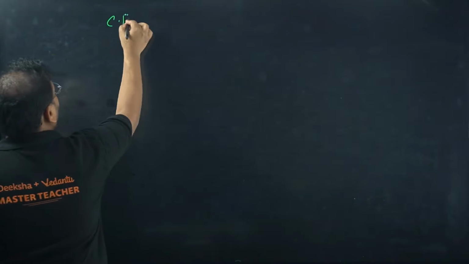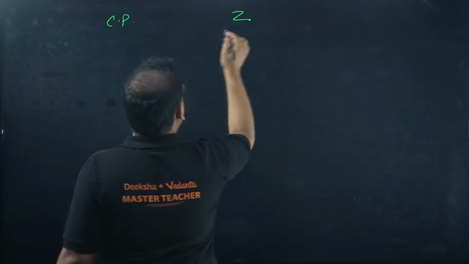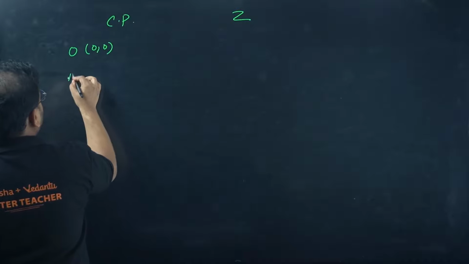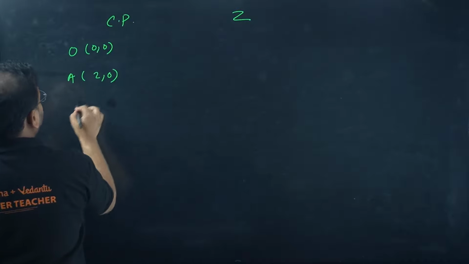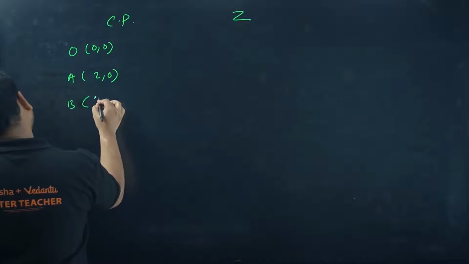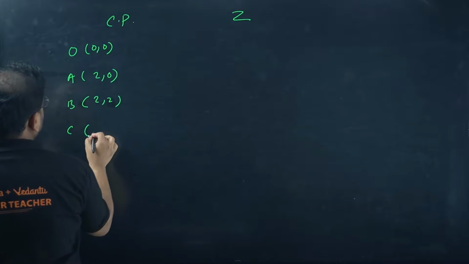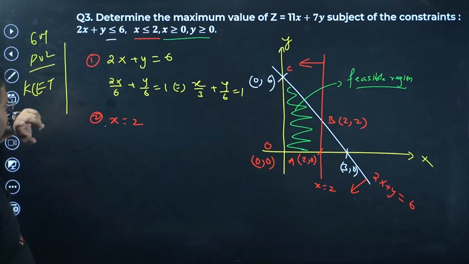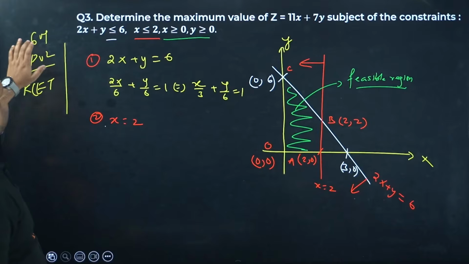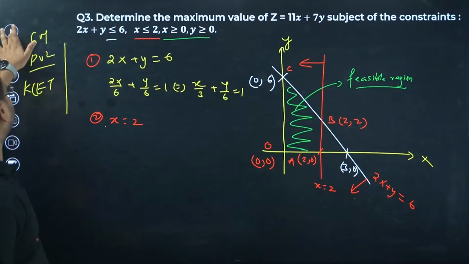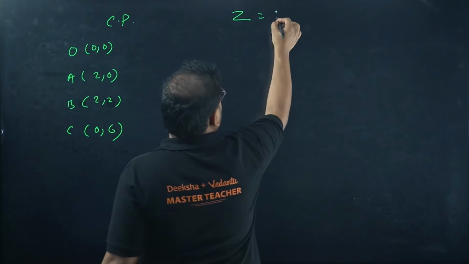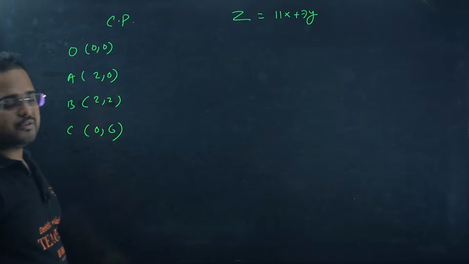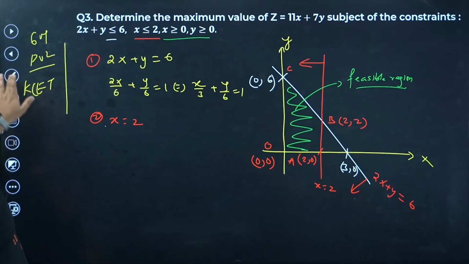So we have corner points and we have objective function also. First one is (0, 0). Next one was A, I remember, (2, 0). B is (2, 2). And C is (0, 6). Am I right? Yeah. I'm looking to find the maximum value, and Z is 11x + 7y. Okay, let's put the values over here and get the results.